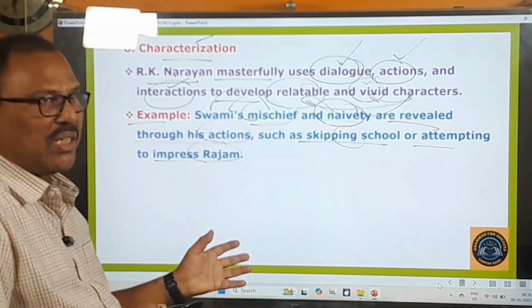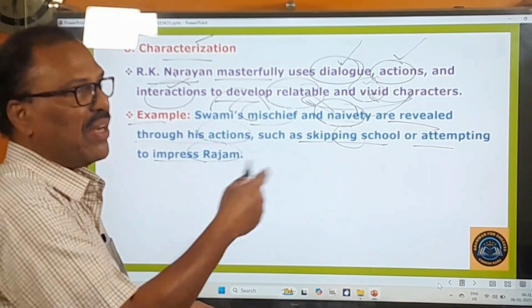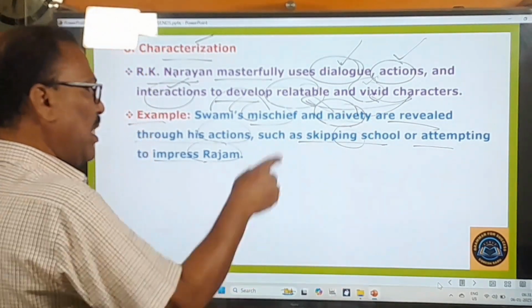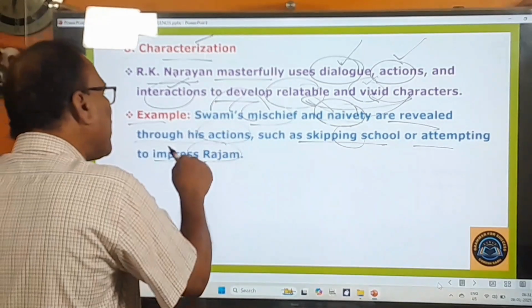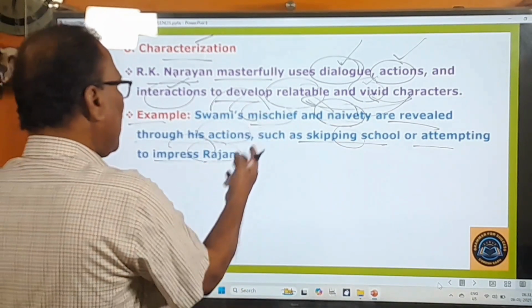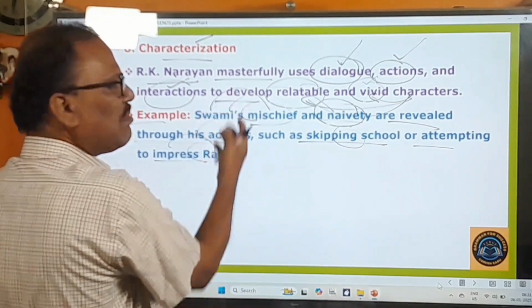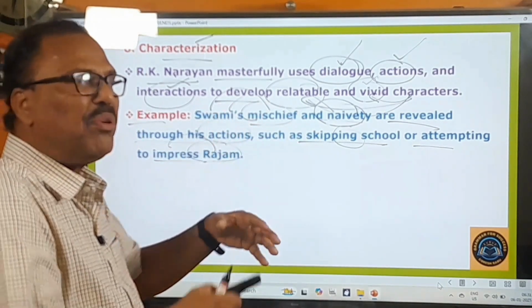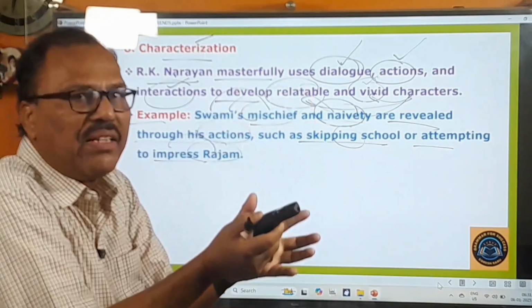At last he realizes, when all my friends are befriending him, why shouldn't I? Thinking like that, he makes attempts to impress Rajam. So this is the characterization. The mischief and naivety of Swami are beautifully portrayed in this novel.